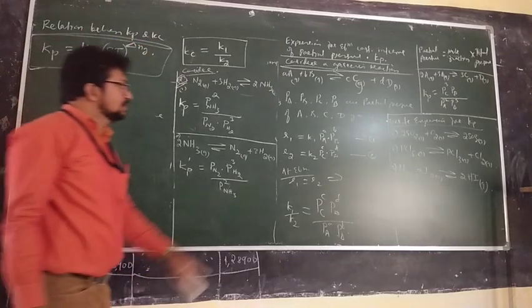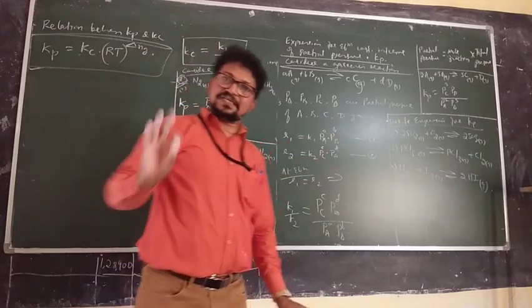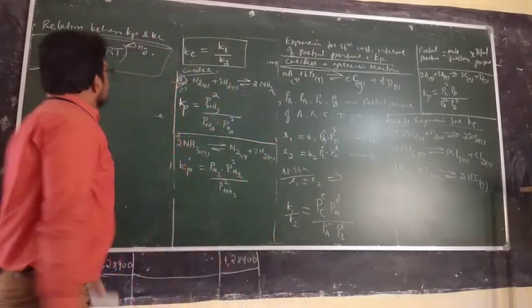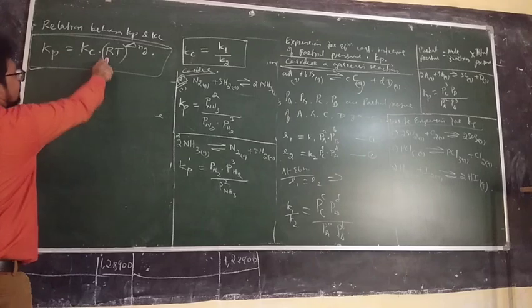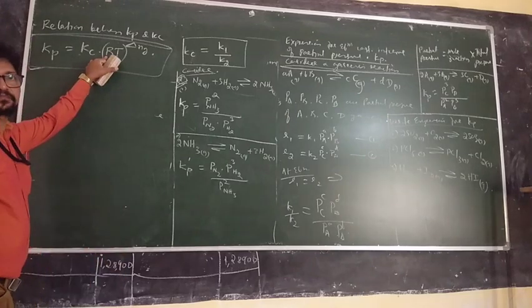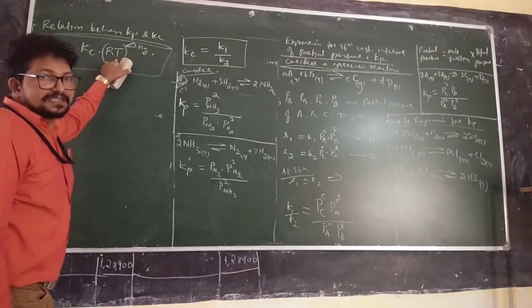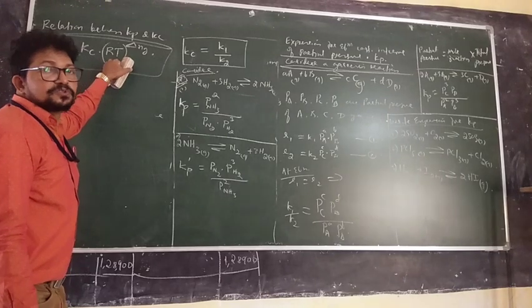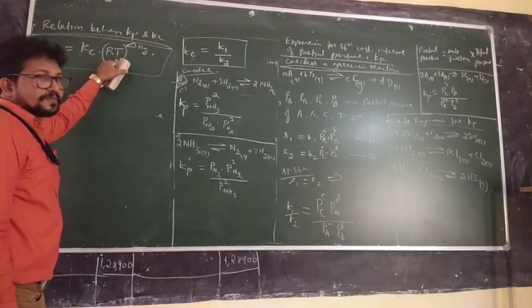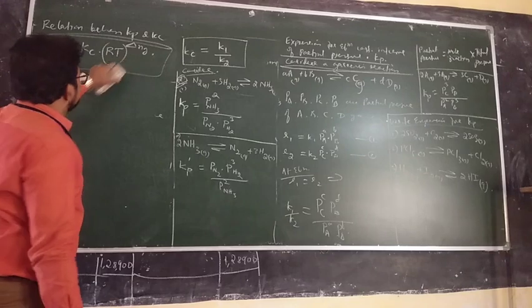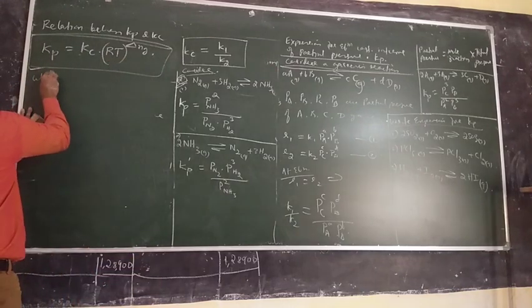What is Kp? You have understood. What is Kc? You have already understood. So what is R? Universal gas constant. And what is T? It is absolute temperature.